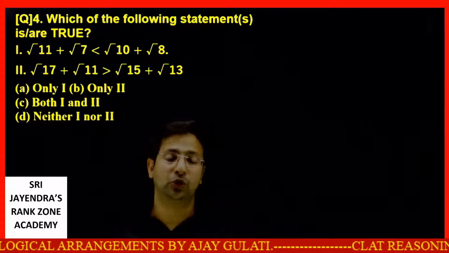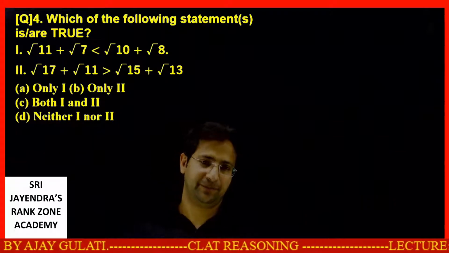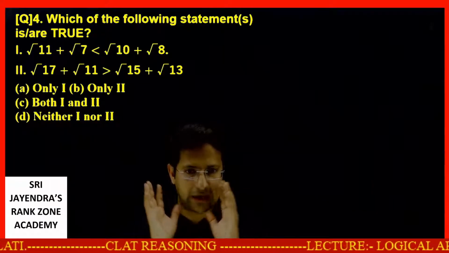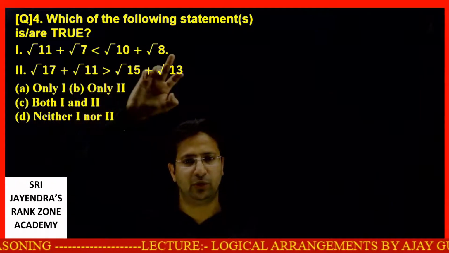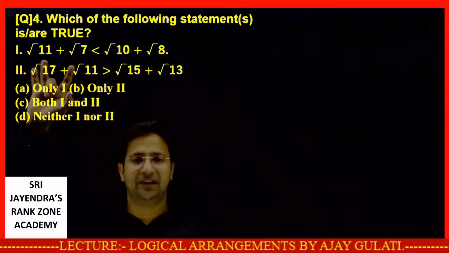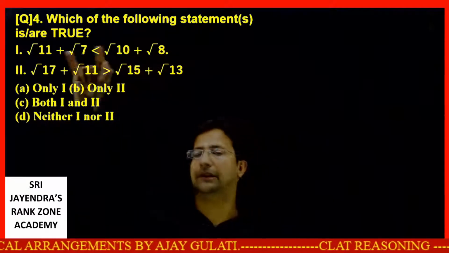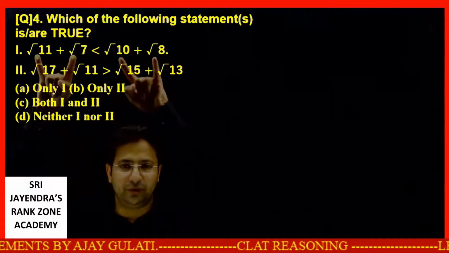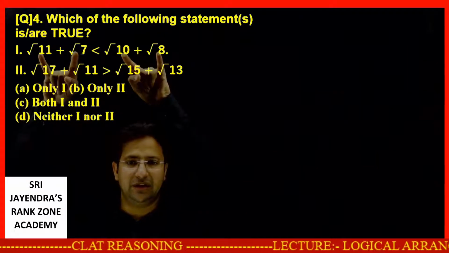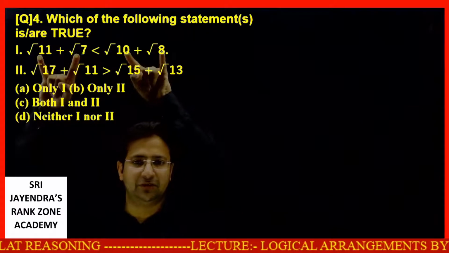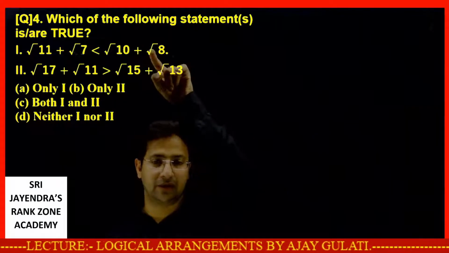But if you know how to tackle this question, it will be resolved within a few seconds. It's actually damn easy. How? I tell you, look. 11, 7 both are under root, 10, 8 both are under root. The thing is their sum is 18, their sum is 18. When the sum is the same and both the things are under root, what you need to do is check the product of which one is more. 10 and 8 multiplied is 80, 11 and 7 multiplied is 77. This is more, so this will be bigger. So that way this option is true.